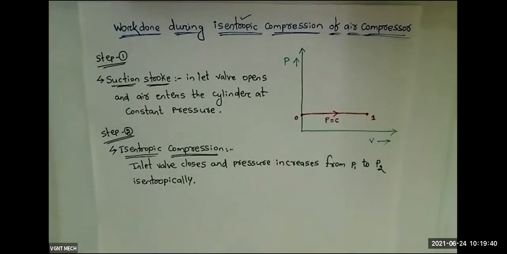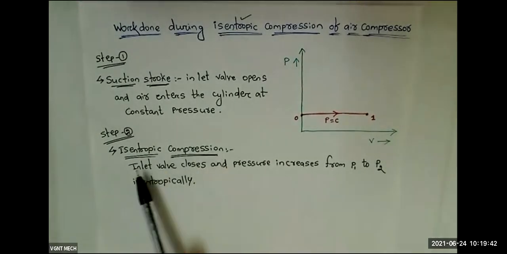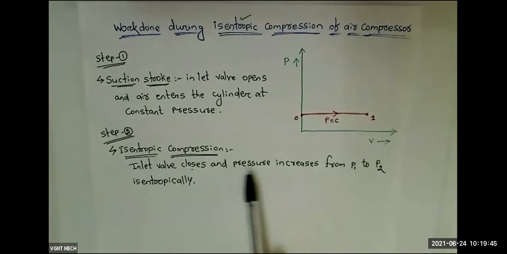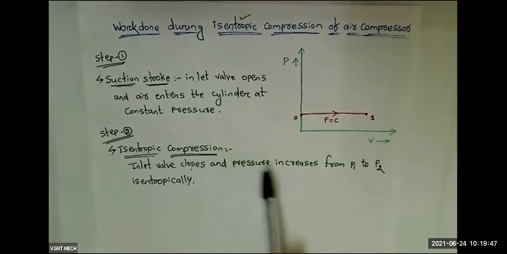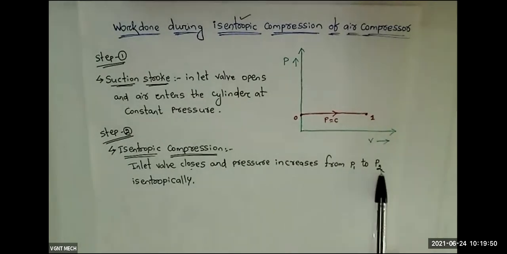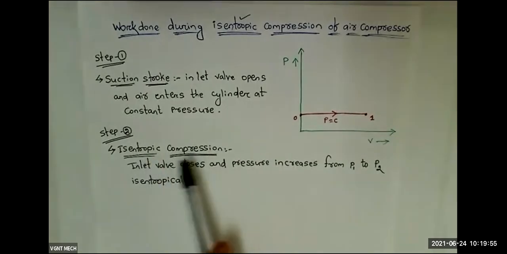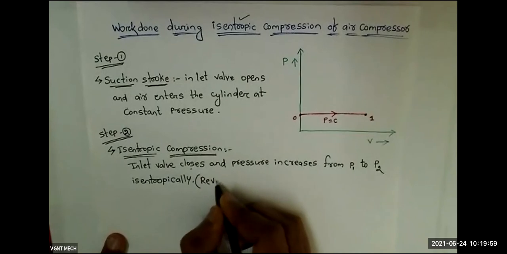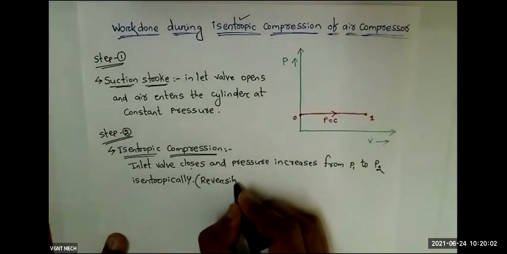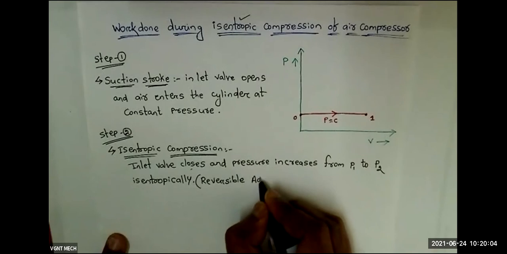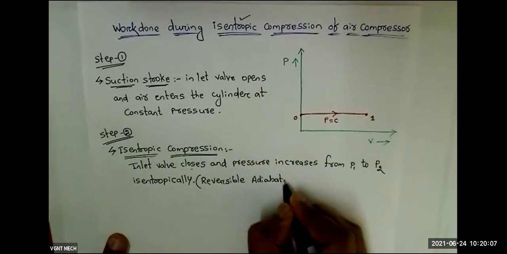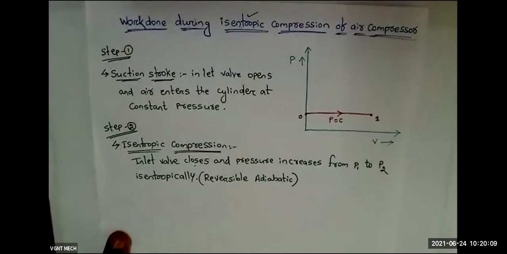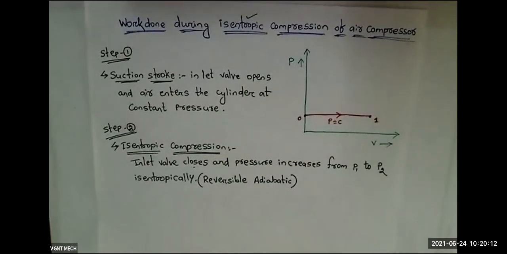Since this is an isentropic compression process, during this process the inlet valve will close and pressure will increase because this is the compression process. So pressure will increase from P1 to P2 isentropically, because we are talking about isentropic compression. This isentropic process is also called a reversible adiabatic process.